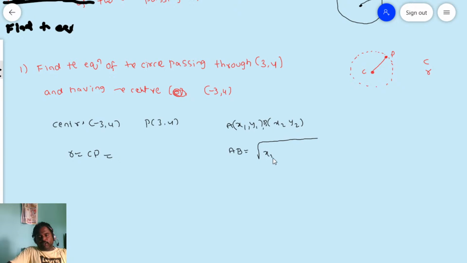That is, simply you can add x2 minus x1 whole square plus y2 minus y1 whole square. Of course, you can say x1 minus x2 whole square plus y1 minus y2 whole square. Both are same.